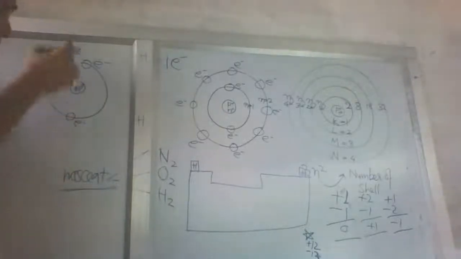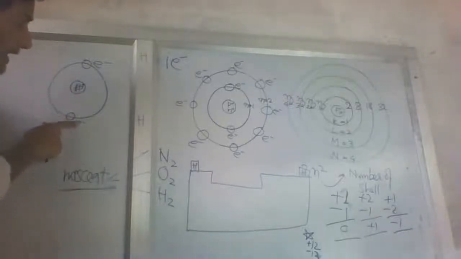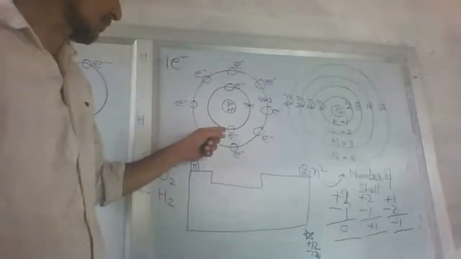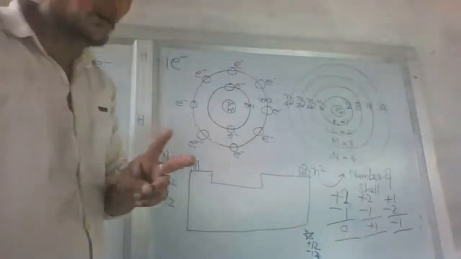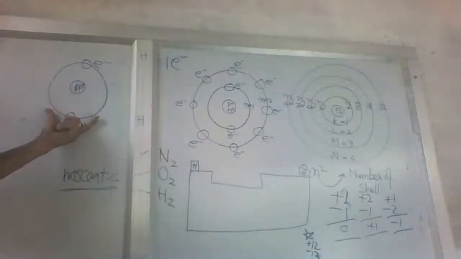No neutron has been seen. Now what happens if you give it an extra electron? It will become stable, because the maximum number of electrons possible in the first shell is 2. If the 2 electrons are here, hydrogen becomes negatively charged.